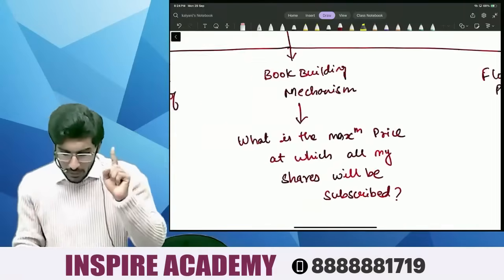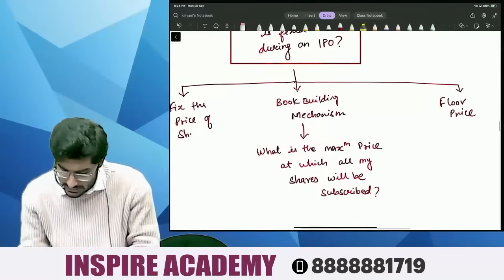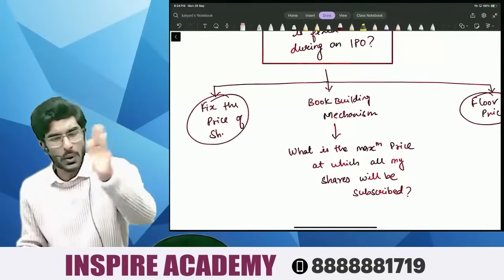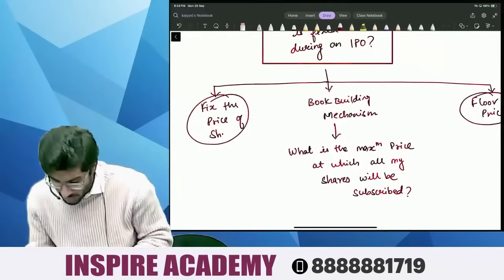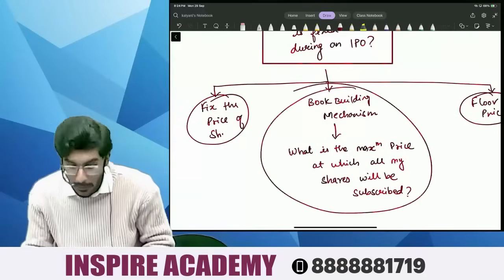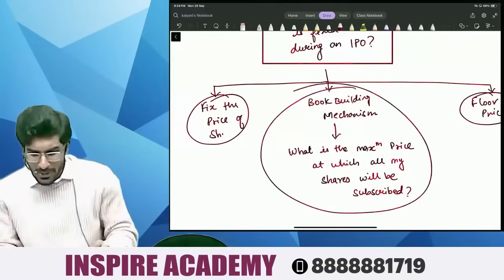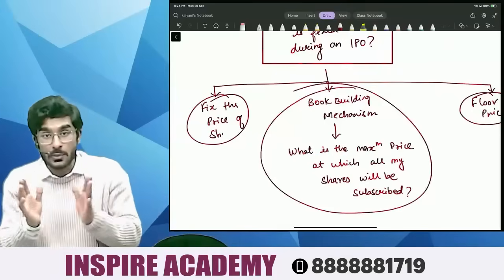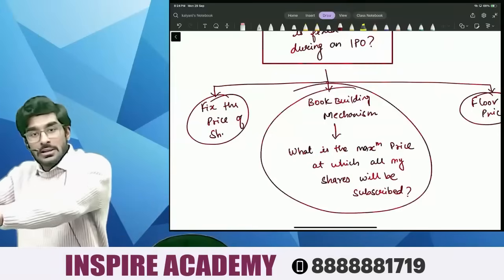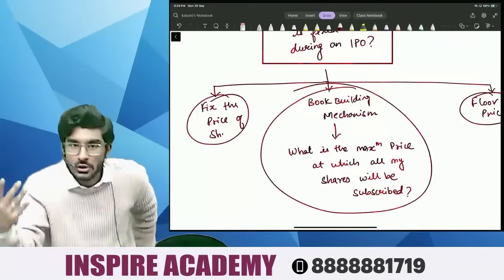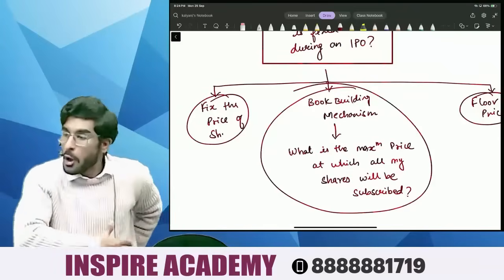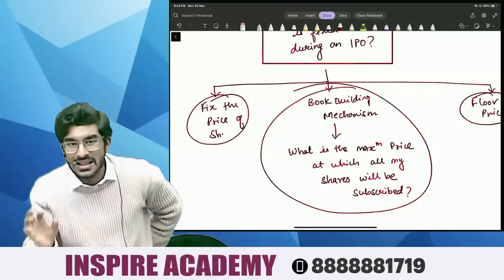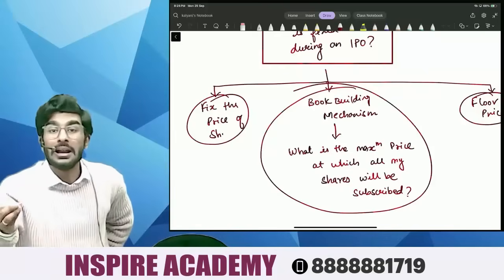Now, people, floor price and fixed price mechanism are very, very simple. What is interesting is this book building mechanism. Now what is a book building mechanism? It is a way of discovering the price of the shares where all my shares are sold at the maximum price.